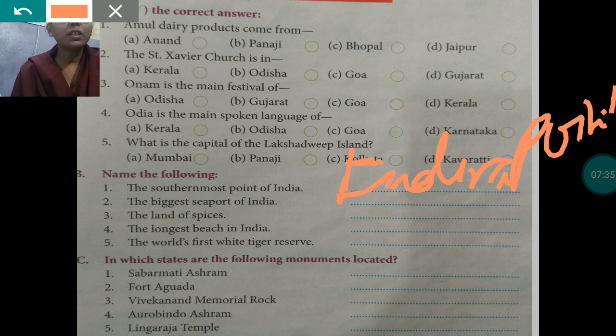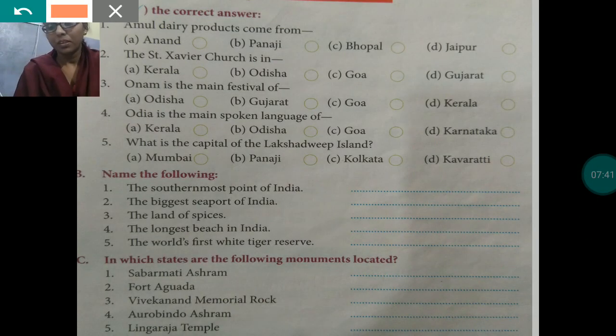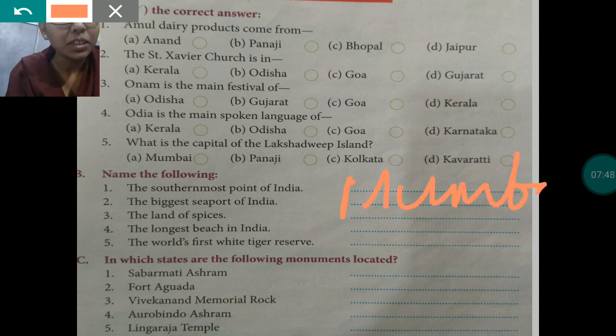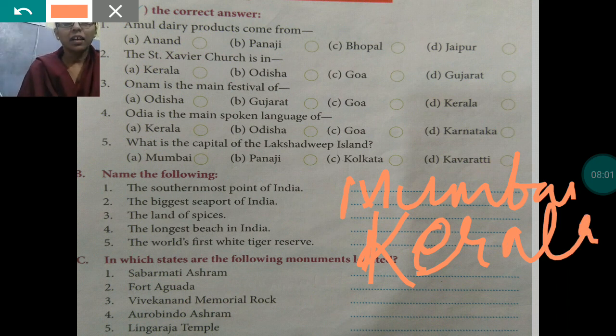The biggest seaport in India. The biggest seaport in India is Mumbai Port. Okay, here you will write on second, Mumbai. Third number, land of spices. Land of spices is known as Kerala. Kerala. Next question is the longest beach in India.